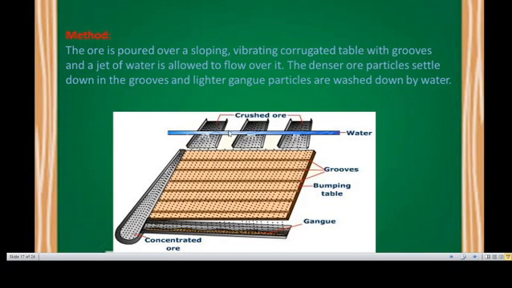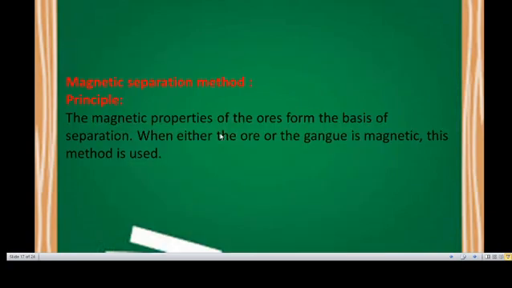Water is allowed here. The denser ore particles settle down, also in the grooves. And then the lighter gangue particles are washed down by water. This is the method. Then the magnetic separation method.